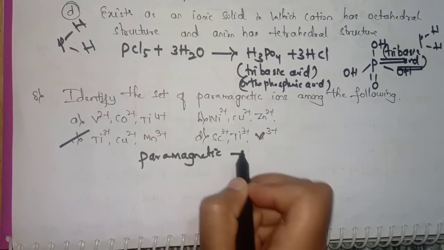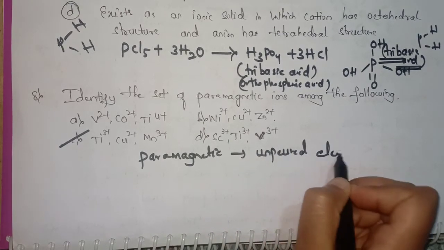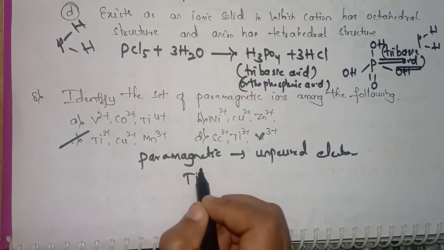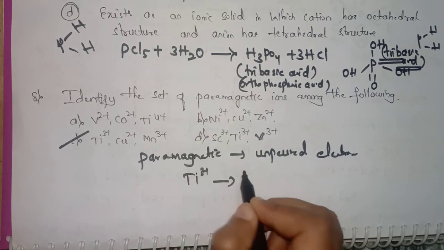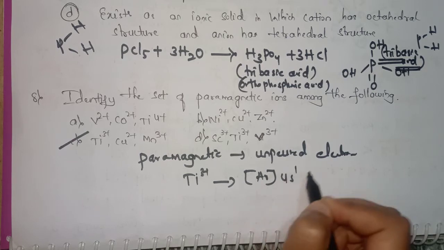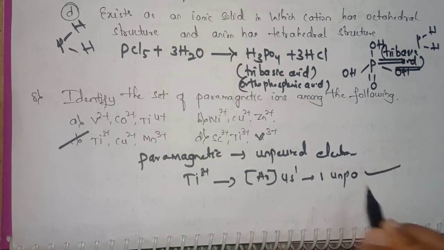Paramagnetic means they should have unpaired electrons. Now let's see this. Here for this Ti3+ we have the electronic configuration [Ar] 4s1. So here one unpaired electron is present. Yes, it is paramagnetic.